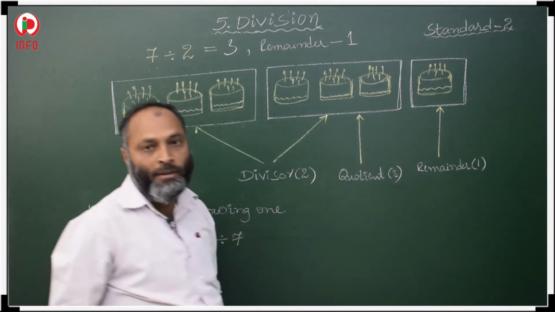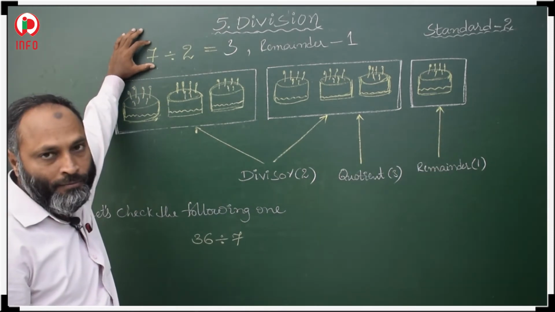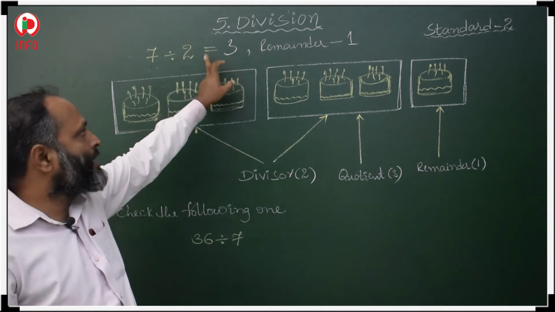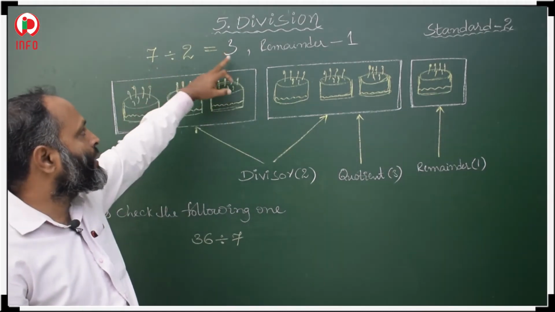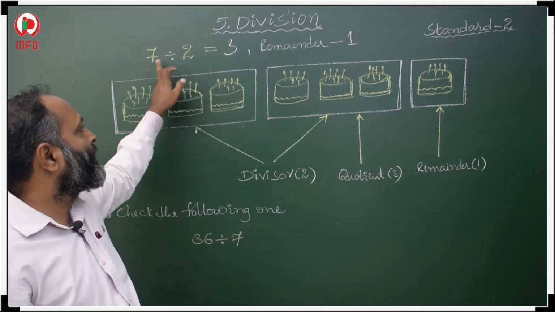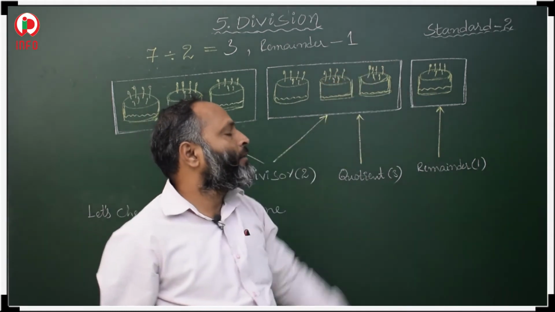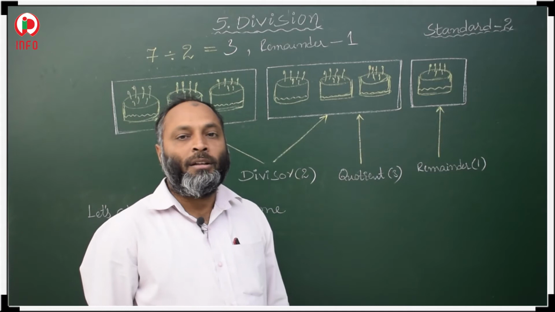Okay. The bigger number is the dividend, then the divisor, then the quotient, and whatever is left, that is the remainder.